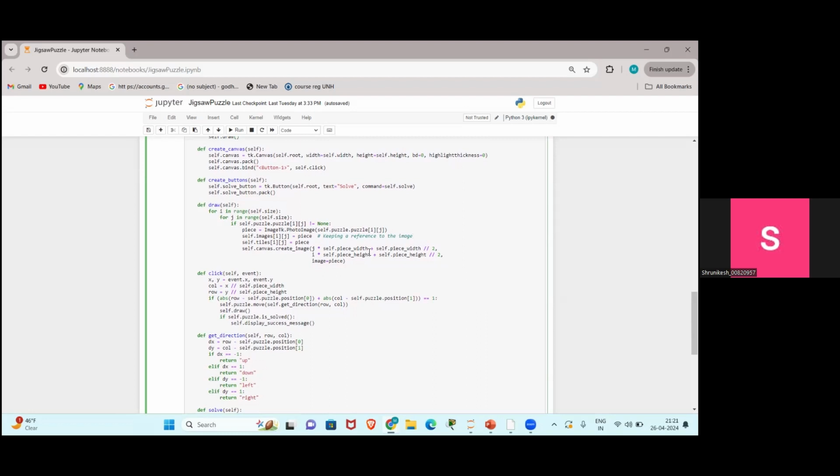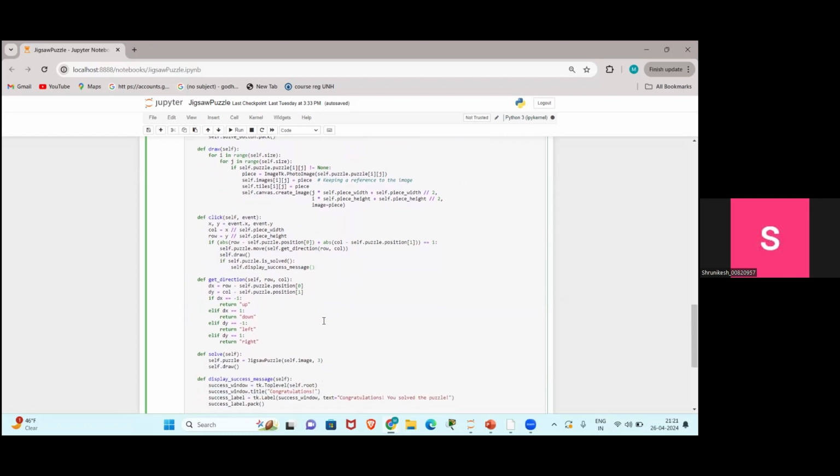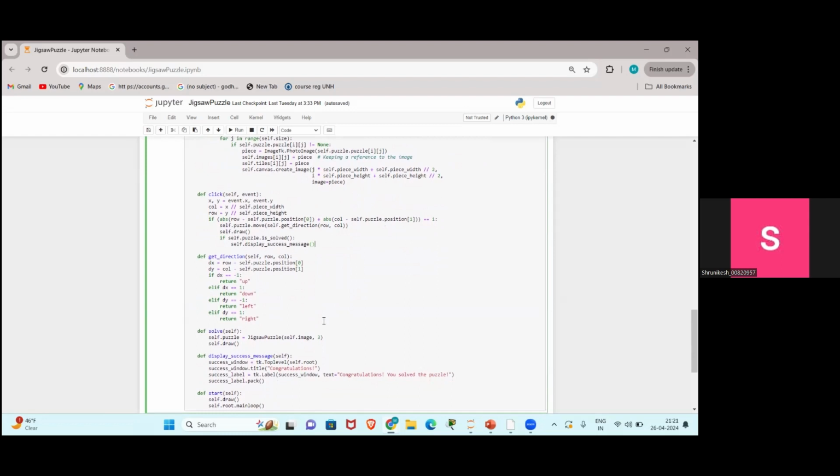And the click method handles mouse click events on the canvas, and it determines the clicked piece and position and checks if the clicked piece can be moved and updates the puzzle accordingly. It also draws the puzzle after each move, checks if the puzzle is solved and displays a success message. Next, the get direction method calculates the direction of the move based on the clicked piece's position relative to the empty piece. And another one is the solve method, which resets the puzzle by creating a new instance of the jigsaw puzzle class with the original image and the size.